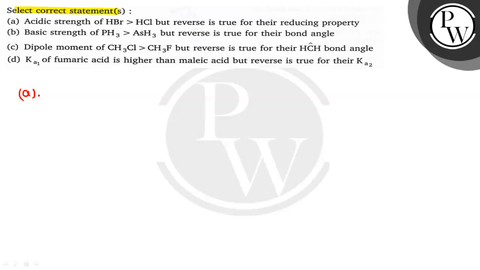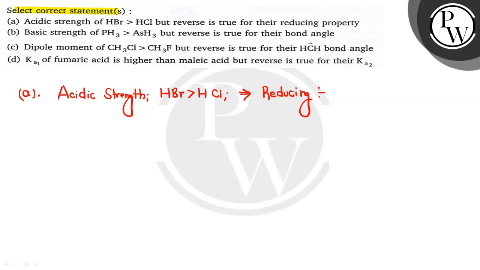So first, looking here, we can say that the acidic strength of HBr is definitely greater than HCl, but the reverse is true for the reducing property, which is basically not true, because if we talk about the reducing property, the same order is true for the reducing property. That means HBr will be having more reducing property than HCl. So basically the first statement is not true.